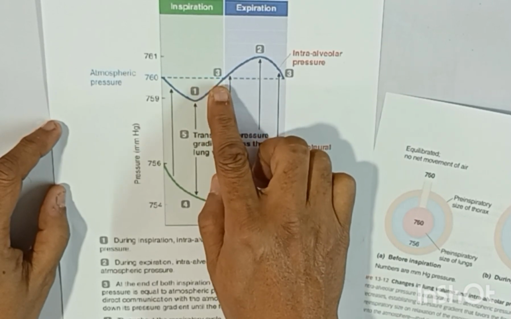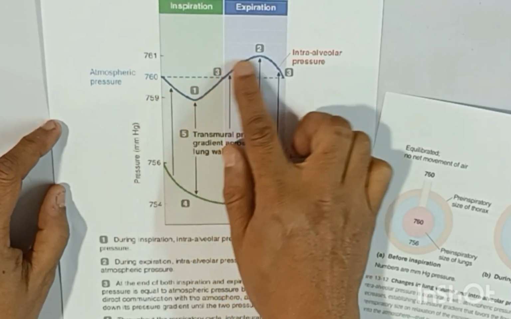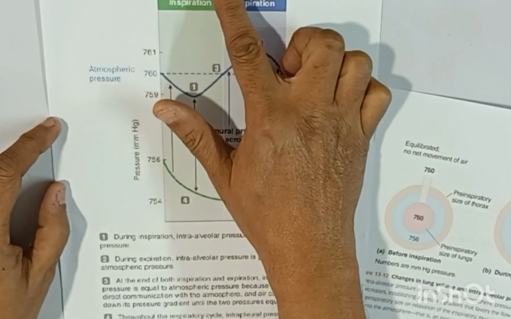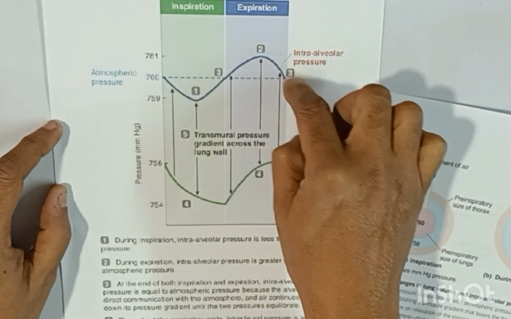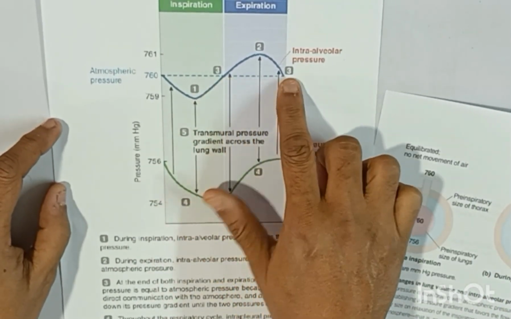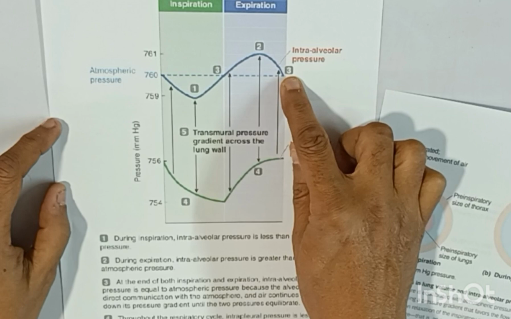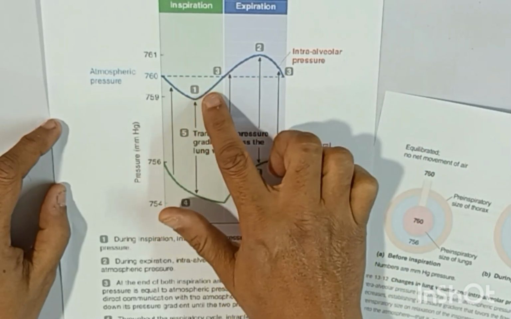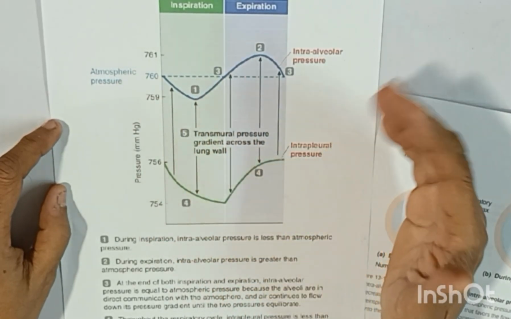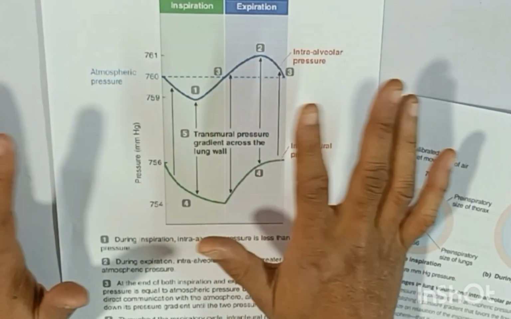The glottis is open, and air is flowing in and flowing out. The air continues to flow down its pressure gradient until the two pressures equilibrate. If the pressure goes higher, the air flows out. If the pressure goes low, the air is sucked in.